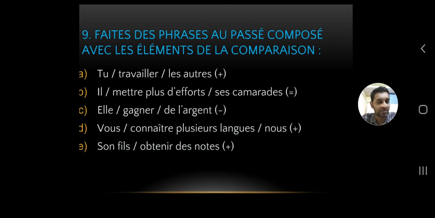So we'll move to the next one. Vous connaître plusieurs langues, nous. And we have a plus symbol at the end. So the verb connaître is given. Dr. Mrs. Van der Trams, we don't have C either. We don't have C in the list. So we conjugate with avoir. And what is the past participle of connaître? Connu, C-O-N-N-U. Try to revise the past participles, the list that we had in 9th standard or 8th standard. Vous avez connu.